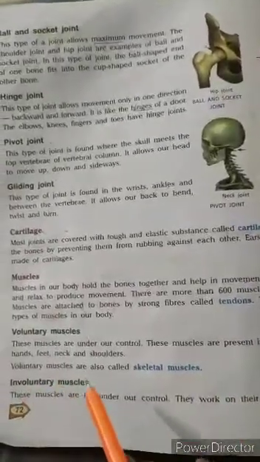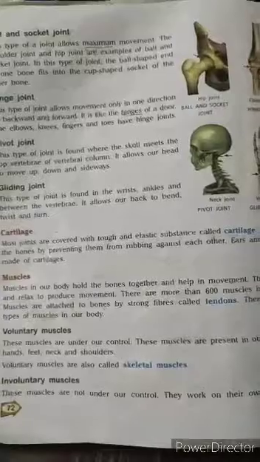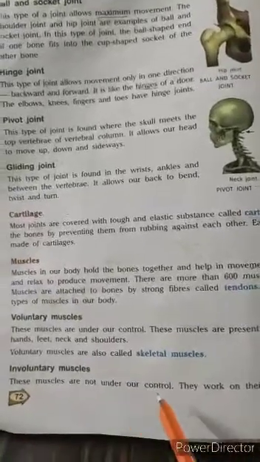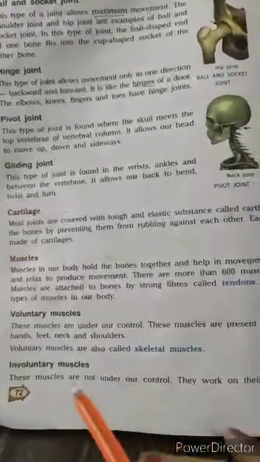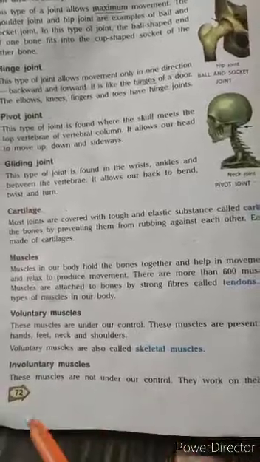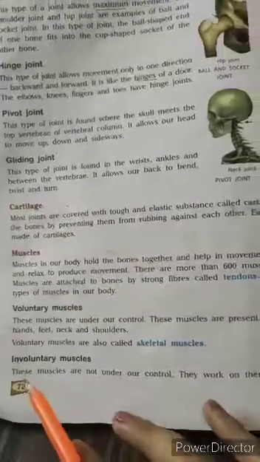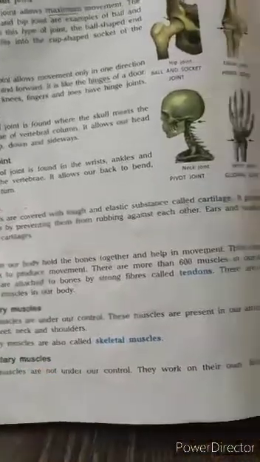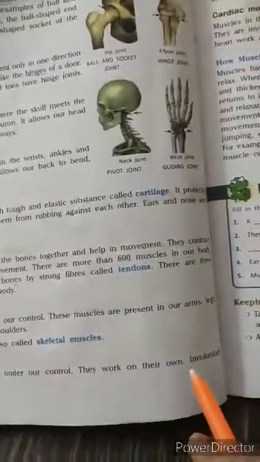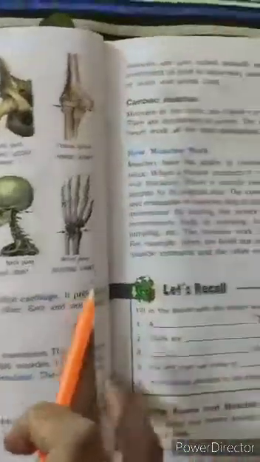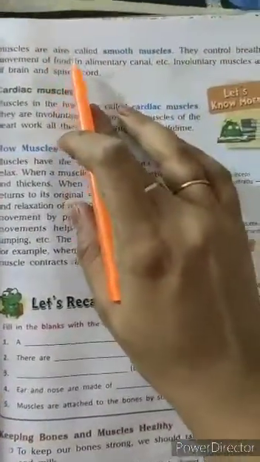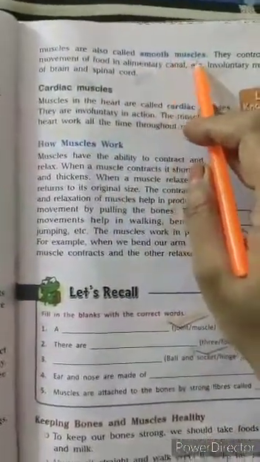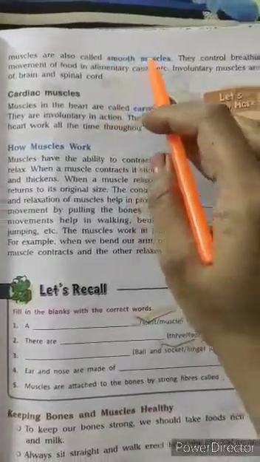Now involuntary muscles. These muscles are not under our control. Means they work on their own. We cannot move them. We cannot give orders to them. That's why they are called involuntary muscles. Involuntary muscles are also called smooth muscles.